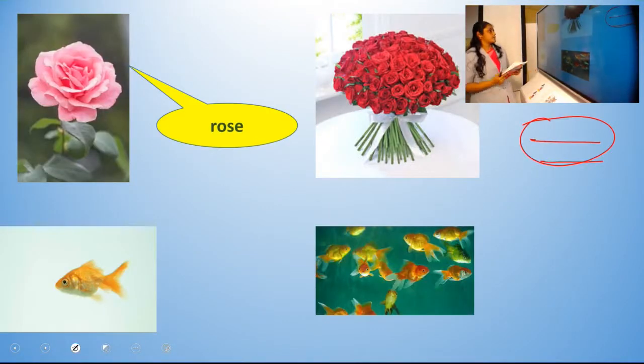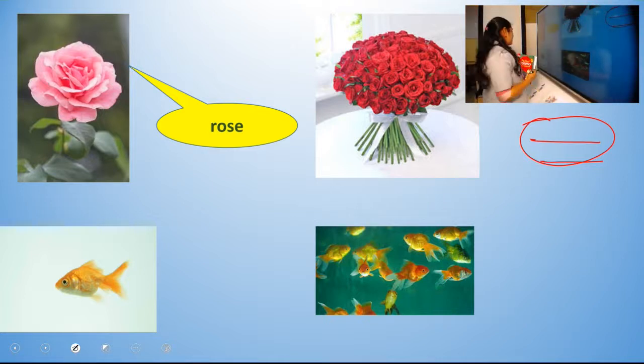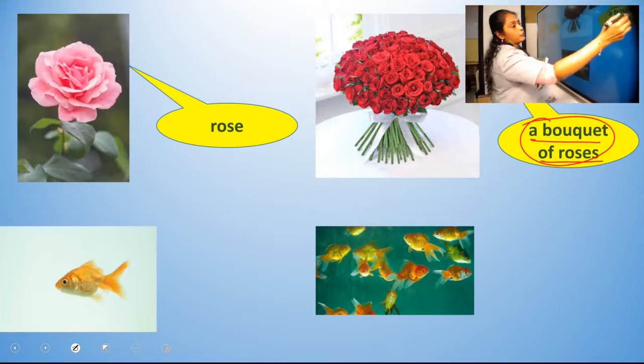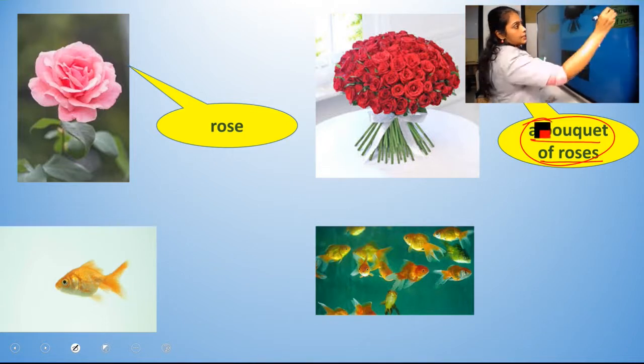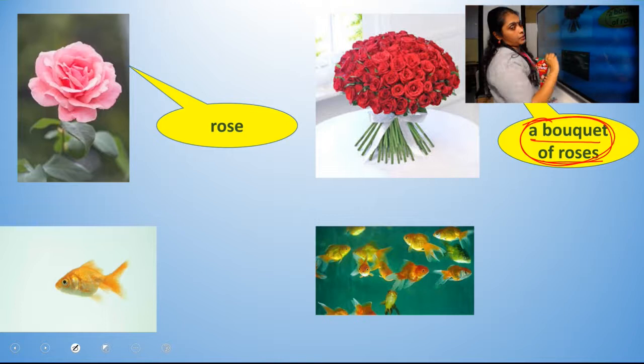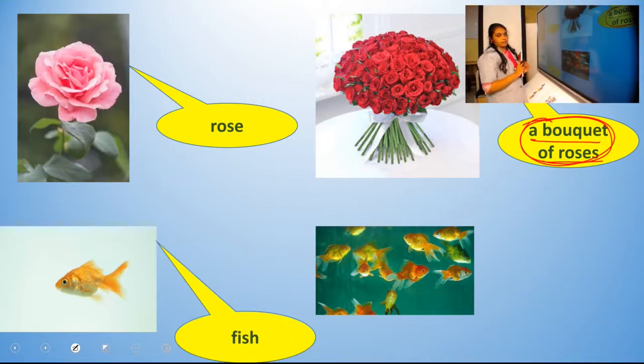This is a rose. See? And you can see this is a bouquet of roses. So here, a bouquet of roses is a collective noun. Next, fish.